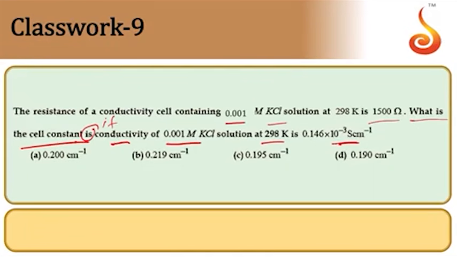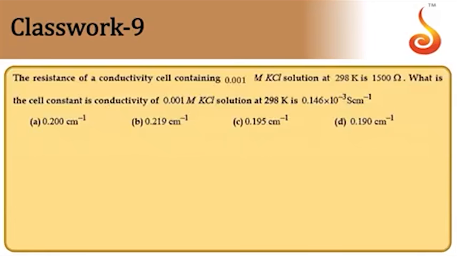The resistance is given. You are observing that both the concentrations are the same here, which implies that the solution will have the same resistance as well as the same conductivity. Therefore, the cell constant formula will be conductivity into resistance. Cell constant L by A is equal to conductivity, kappa, into resistance.